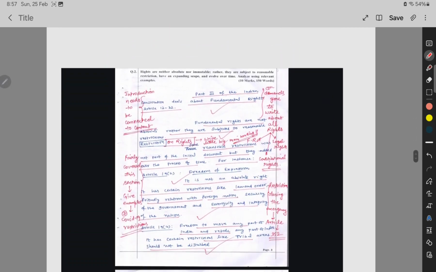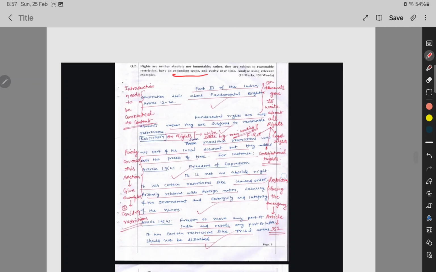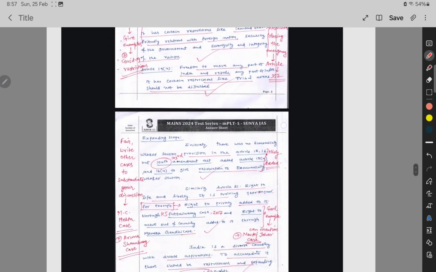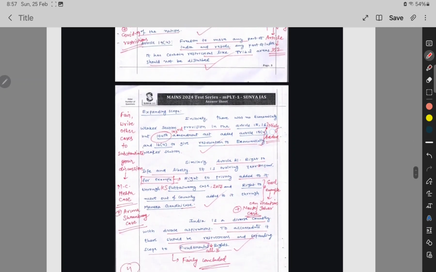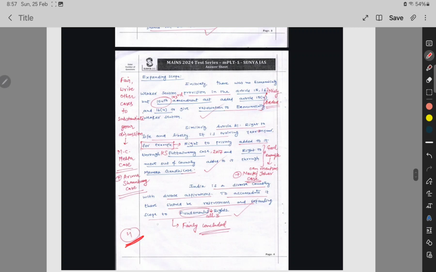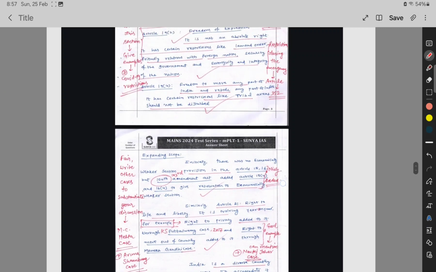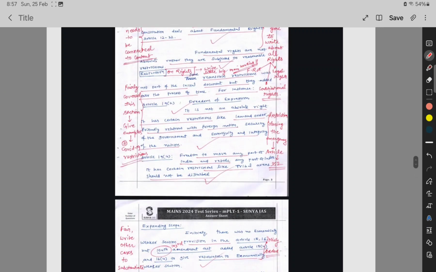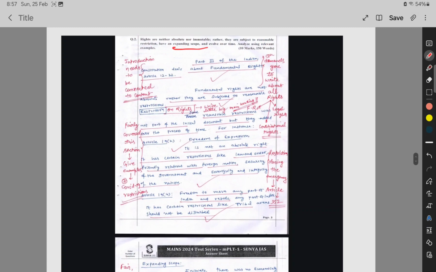This is also regarding fundamental rights and expanding scope. We already discussed it in the syllabus, it is there for us. And I wrote introduction and then body and then conclusion. It is out of 10, here given 4 marks. I feel it is somewhat good score, because 5 is the very good score. And yeah, maybe the institute corrected my answer liberally, I don't know, but I got this score.